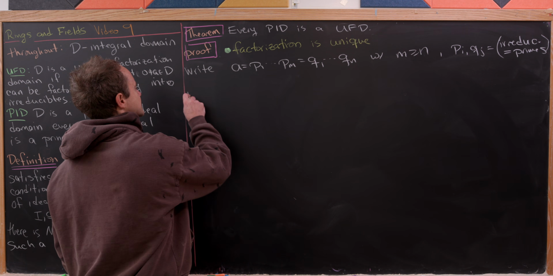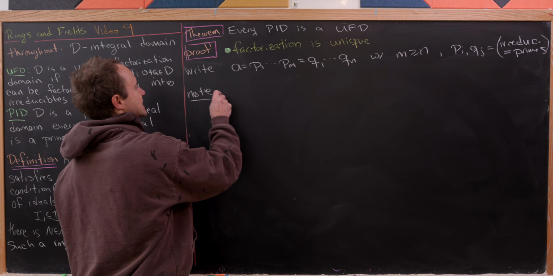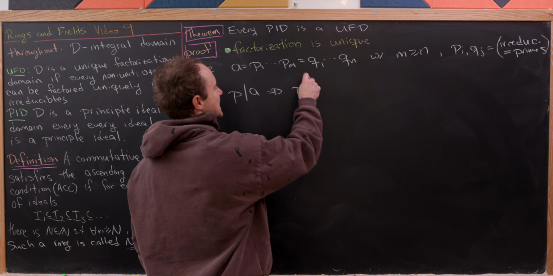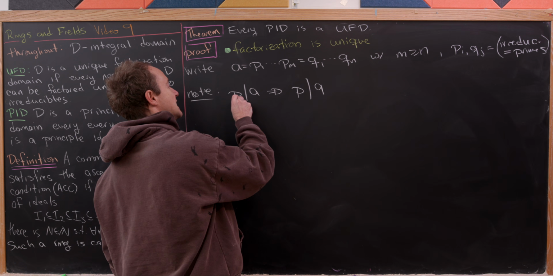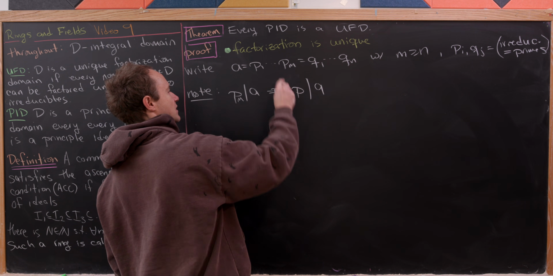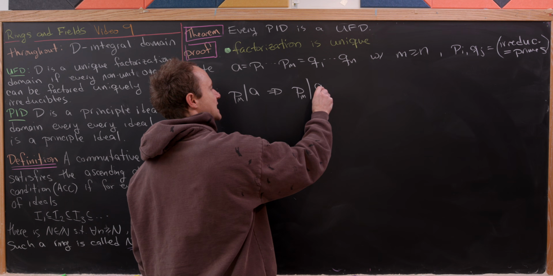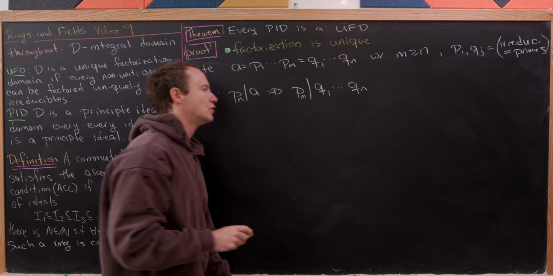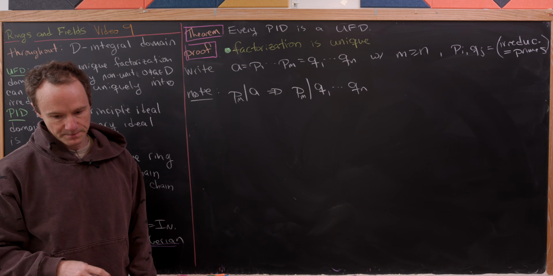So now let's note the following, which will get us off the ground. P sub m divides A, because it's this term in the product right here. But that means that P sub m divides this product Q1 up to Qn.